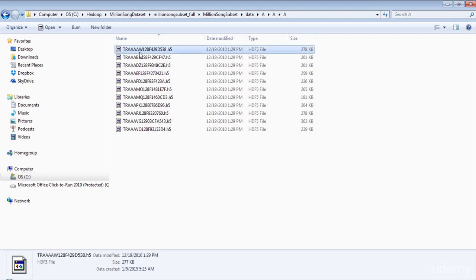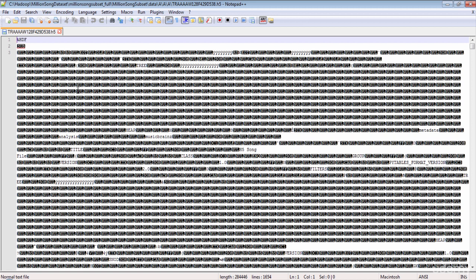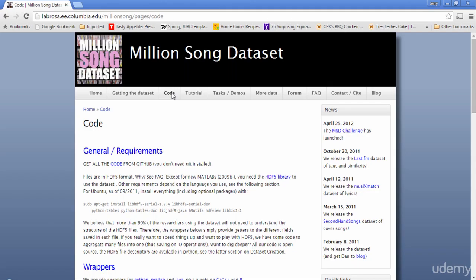So let's open up a file. Here is the file. As you can see, the file is not human readable. And this is how it looks. HDF, Hierarchical Data Format, is designed to store and organize large amounts of data. There are HDF5 libraries available in Java and Python to parse the dataset and pull out the information as needed. The website also has a utility Java program to parse the contents from the dataset.